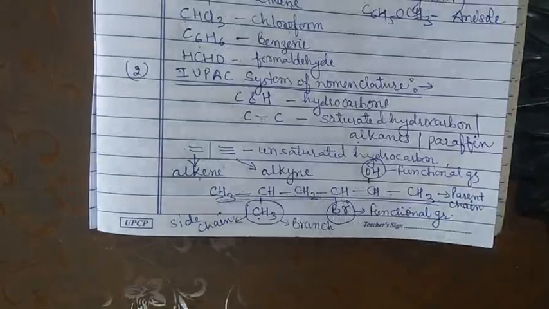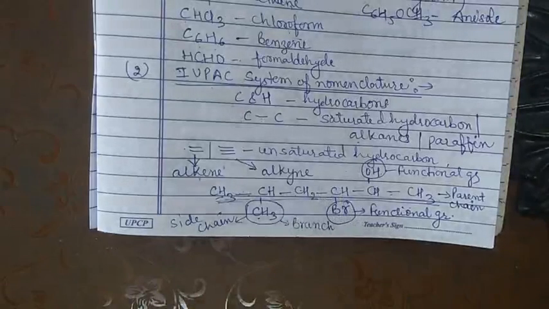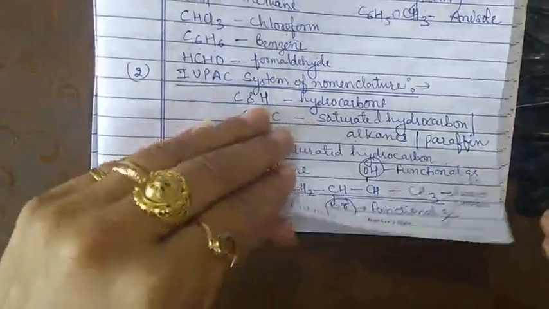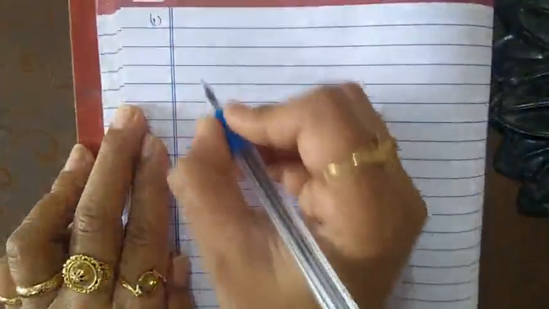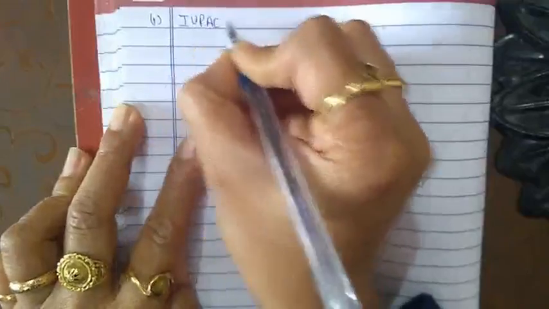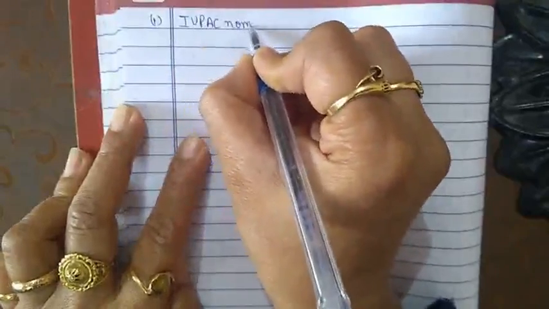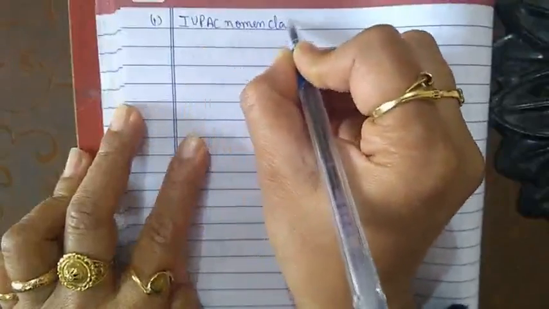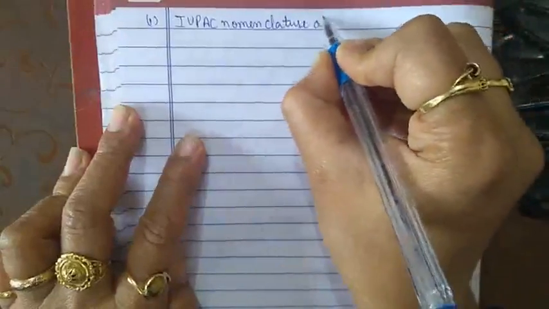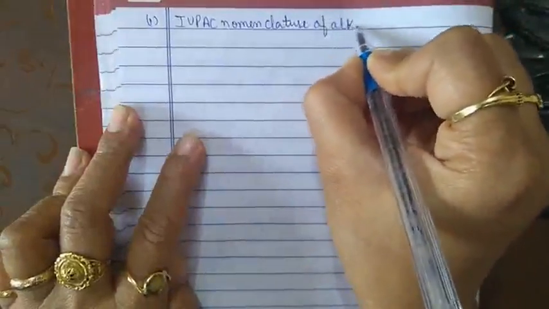These rules are very beneficial and very helpful for us. So let us discuss the rules. The first is IUPAC nomenclature of alkane.